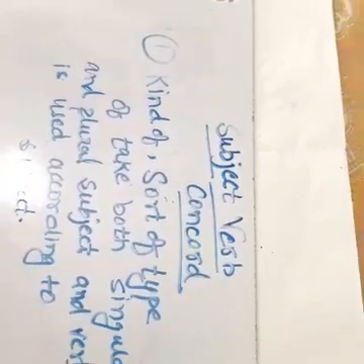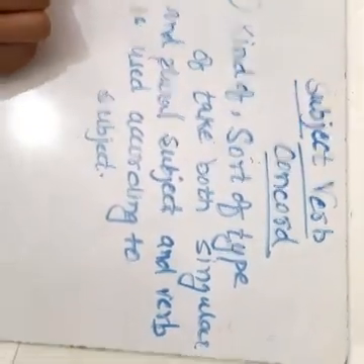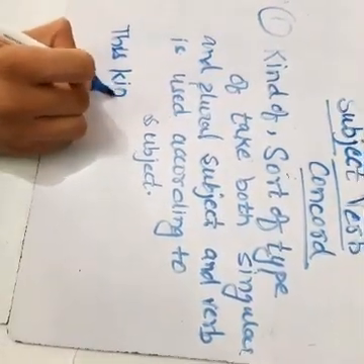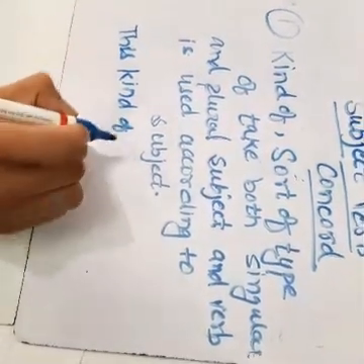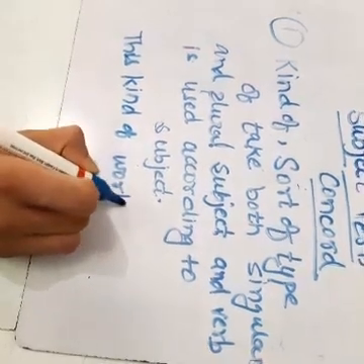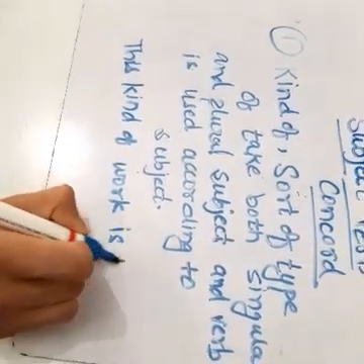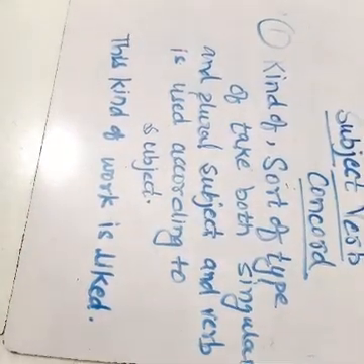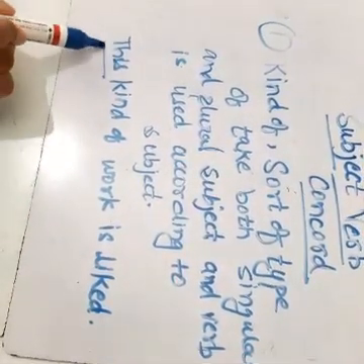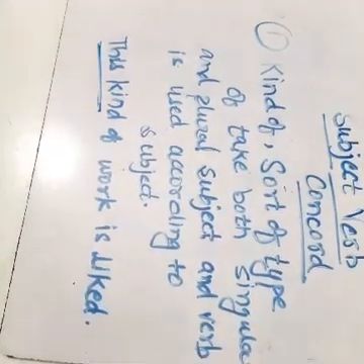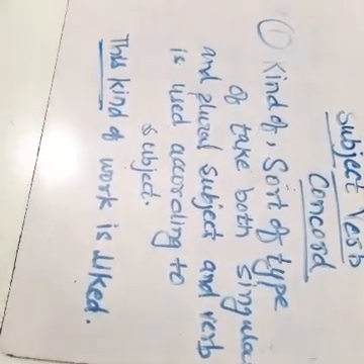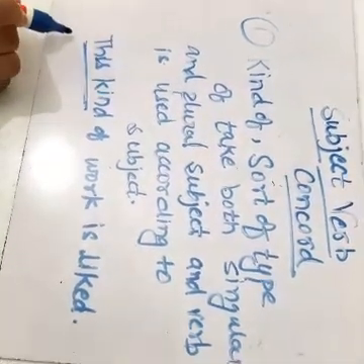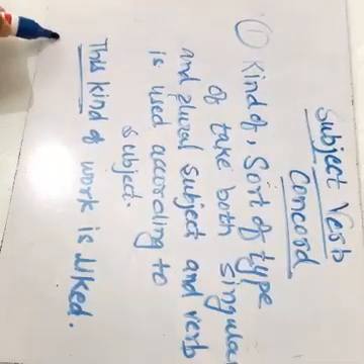Like for example, this kind of work is liked. Okay, now let us focus that this kind here is a singular subject. Okay, we can see that here it is not written like, let me give one more example, not too much.